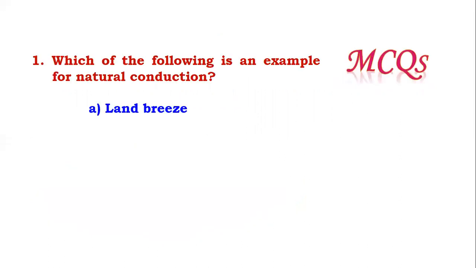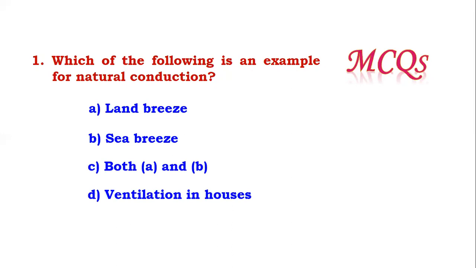Now, which of the following is an example of natural convection? Think on this question and answer it. It is convection. So land breeze and sea breeze, both are natural convection. So the answer is C.